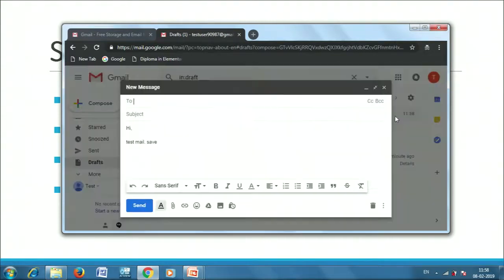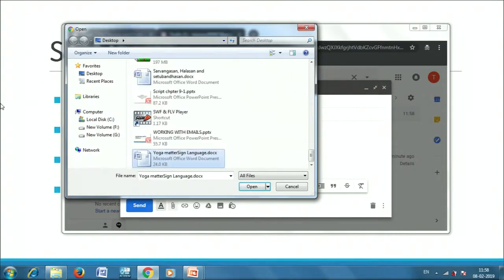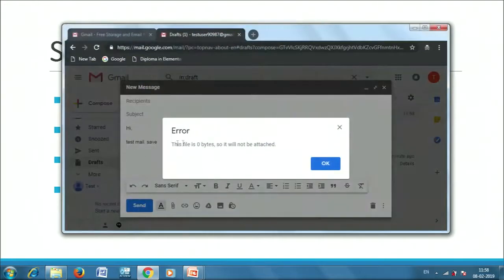Now while sending an email, we have different options also. The most commonly used option is to attach files. This is required when we have to send files to somebody who we are sending the email to. We can simply click on the attach files option. It will open the directory folder on the desktop for us to go to the file and attach it. Let's say I have chosen this file, my file, to send.